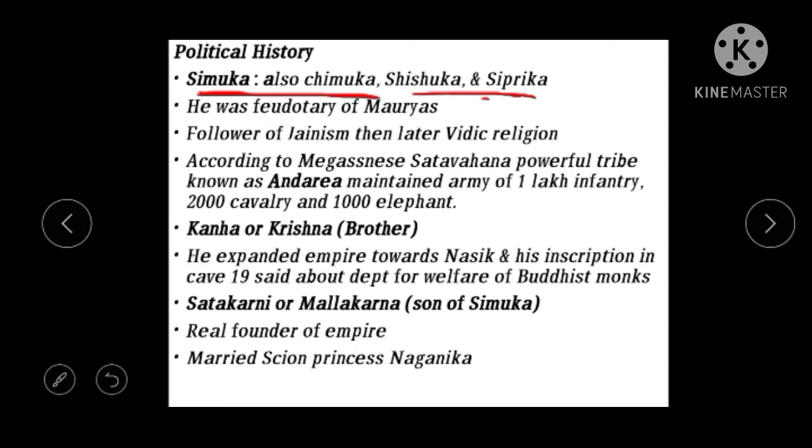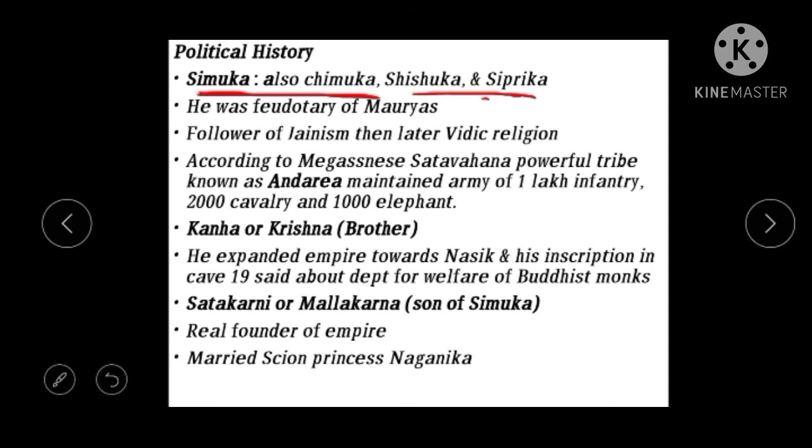The Nanaghat inscription was written by Naganika. Naganika is the wife of Shatakarni I. What this inscription says is that Shatakarni the first is the son of Simukha. The Nanaghat inscription says that Shatakarni is the son of Simukha.